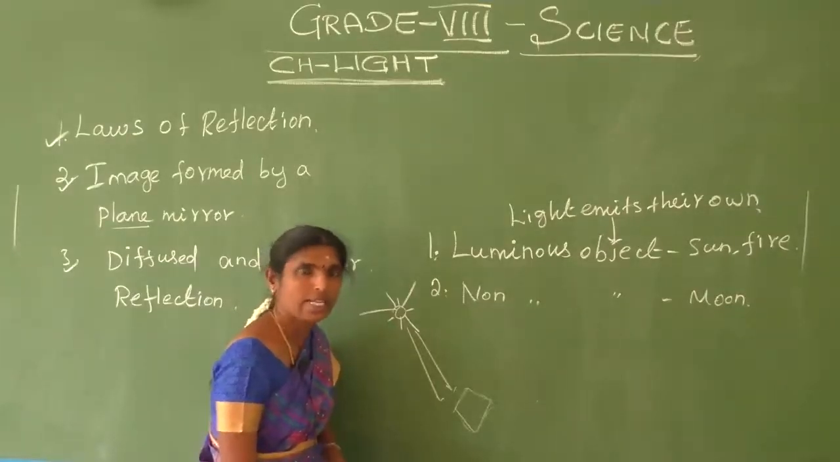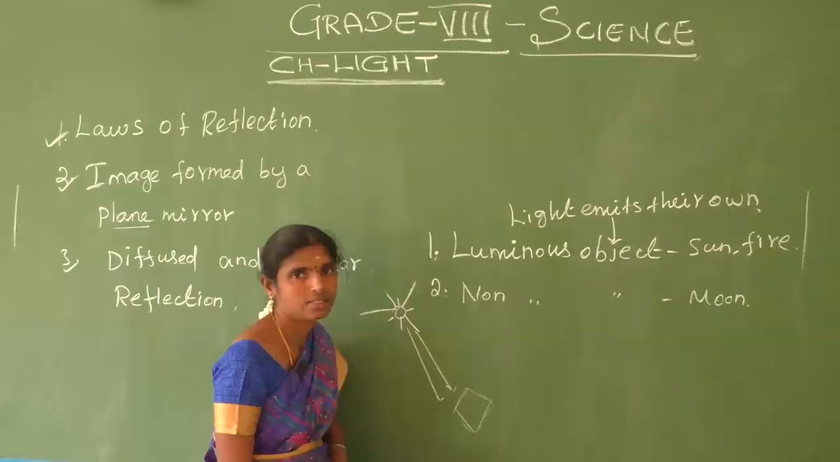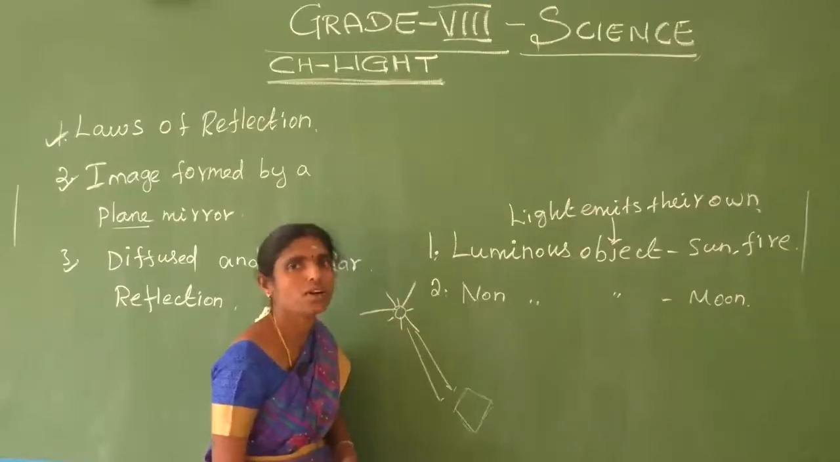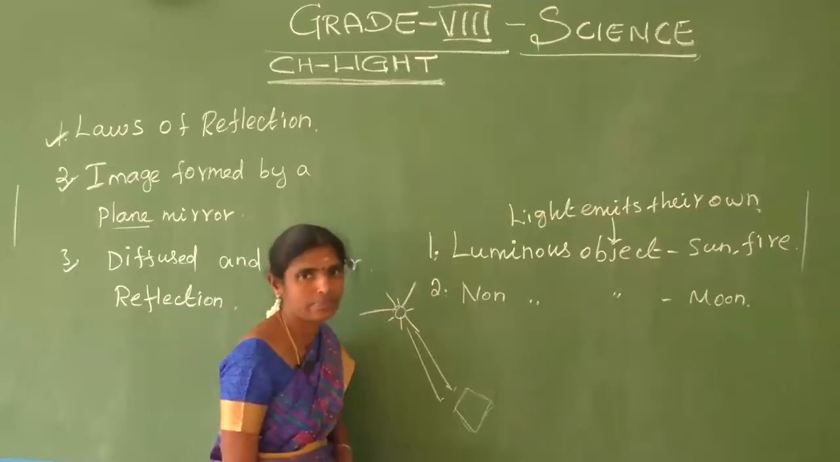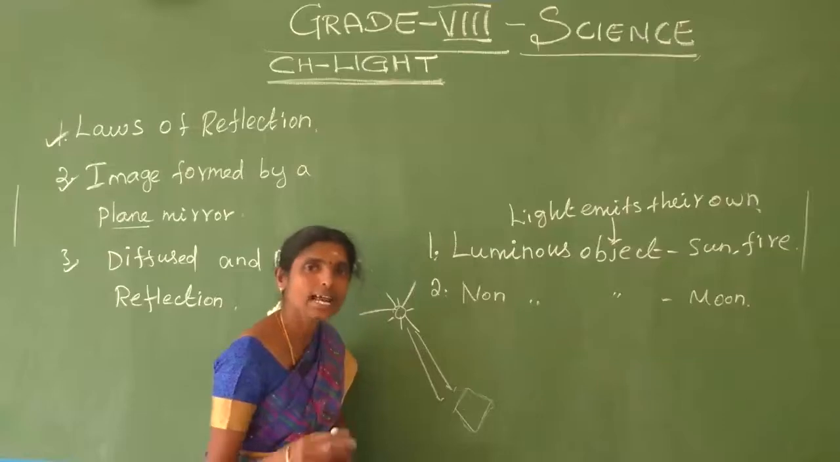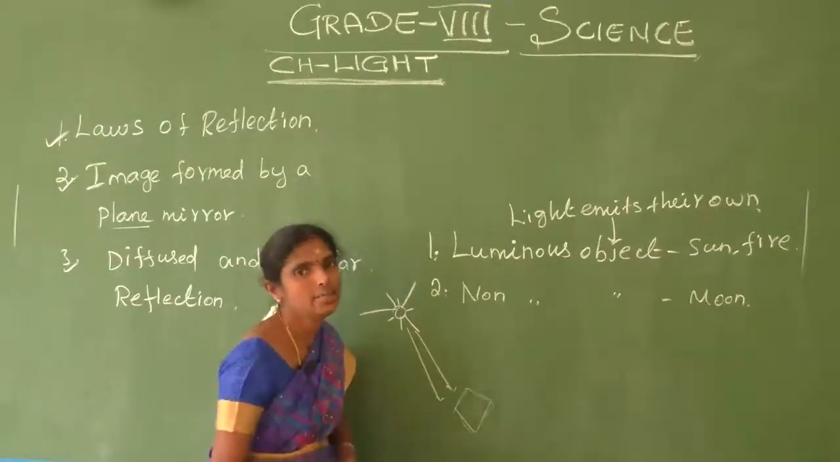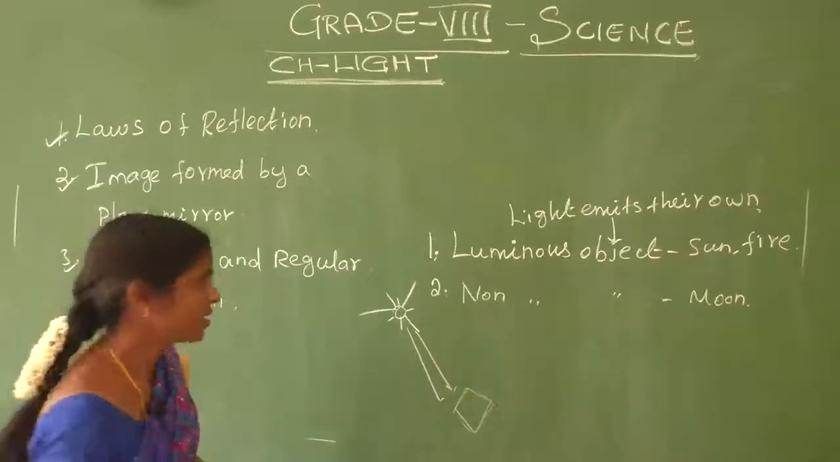Do you understand? After 6 p.m. or 7 p.m., in the dark, we can't see anything. Why? Because the light source is not present at that time. So light sources are very important for us to see easily. Am I correct? Do you understand?